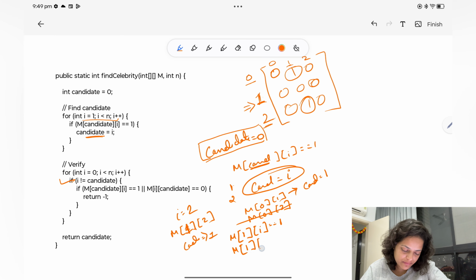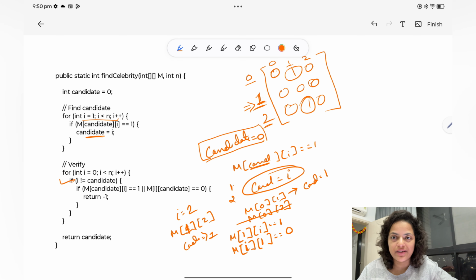I know that my candidate is 1, and I'm just verifying whether it is the celebrity or not. If I check 1, i, meaning the other two elements 0 and 2, and 1 knows 0 or 1 knows 2, then 1 is not my celebrity. Now check the other way around, M[i][1], meaning 0, 1 and 2, 1. It's supposed to be 1, because 0 knows 1. So if 0, 1 or 2, 1 is 0, then also you return -1. Otherwise it is your candidate, your celebrity. That's it. Thank you.